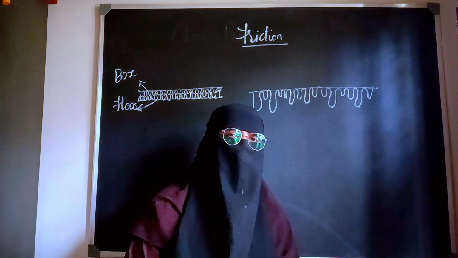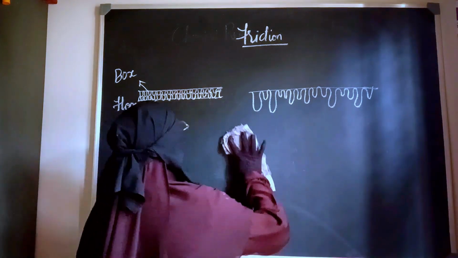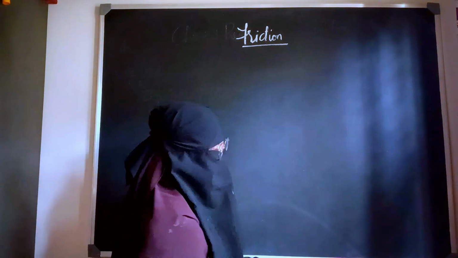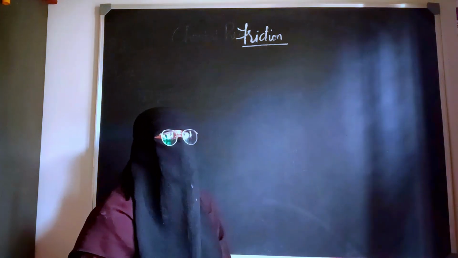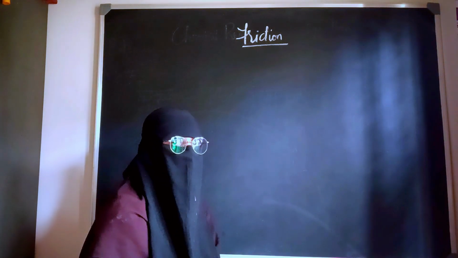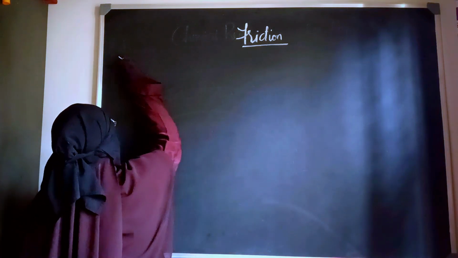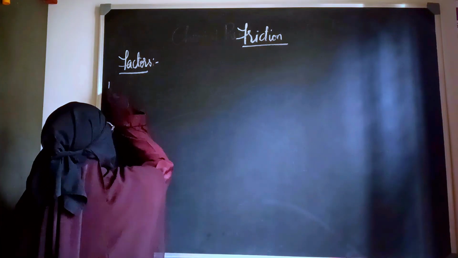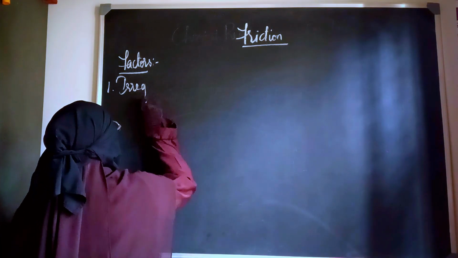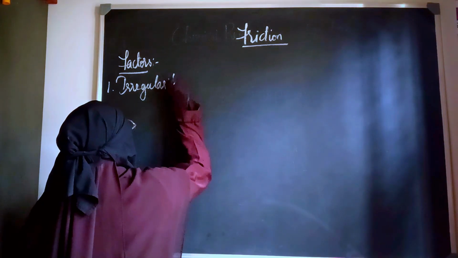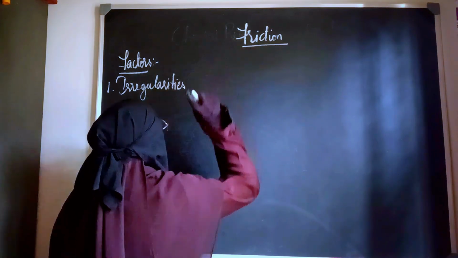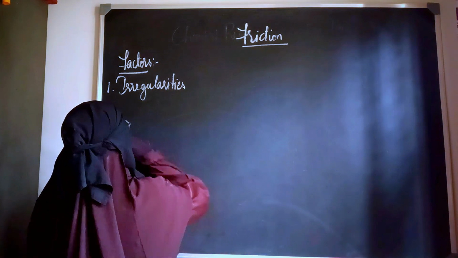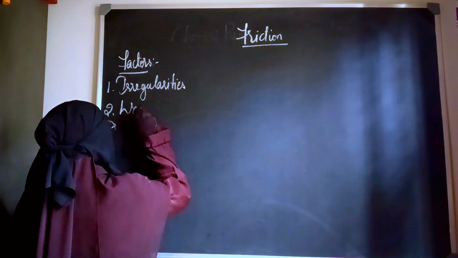Now, what are the different factors on which friction depends? That is what we are going to cover now. Just now we got to know that friction comes into existence only when interlocking of the irregularities happens. That means the first factor on which friction depends is the irregularities on the surfaces. If the irregularities are more, friction will be more. If the irregularities are less, friction will be less. This is the first thing. Second thing is the weight of the object.